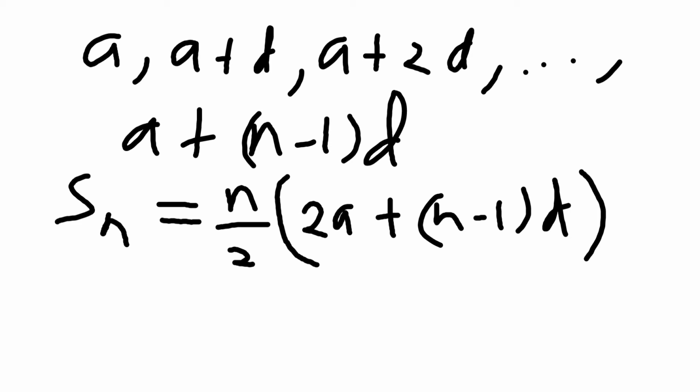Then what will be the mean? We know that the mean is just the average. So the mean is the sum all over n, because we just have n number of terms here.